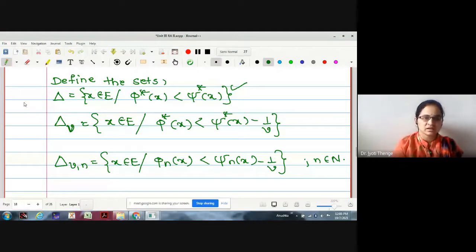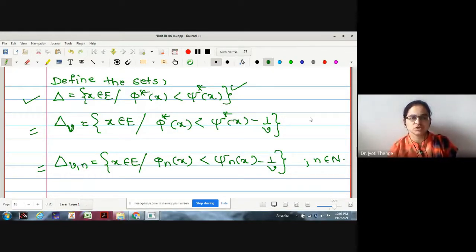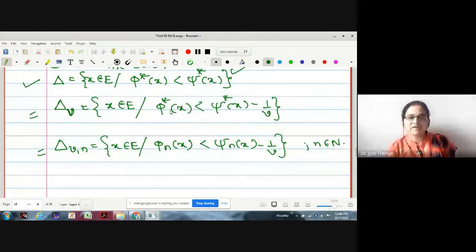Okay. The reason behind this set is known to us. We are taking the help of these two sets in order to prove the measure of the first set is 0. Look at the set delta V. What is delta V? We have defined it as the collection of those elements in the domain satisfying phi star of x strictly less than psi star of x minus 1 by V. And phi star, psi star are actually the infima and suprema.